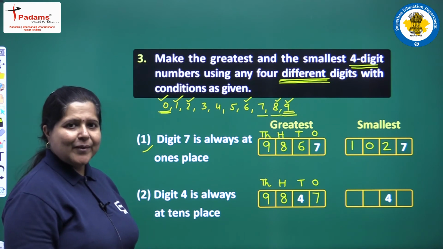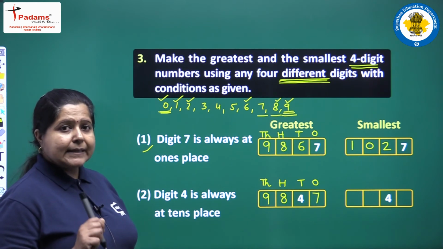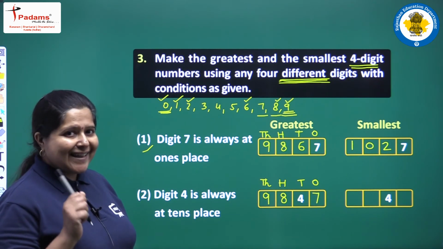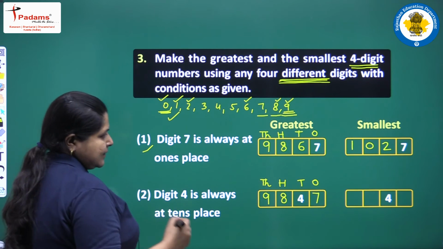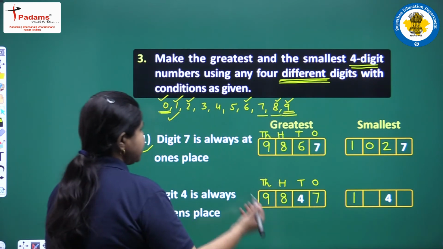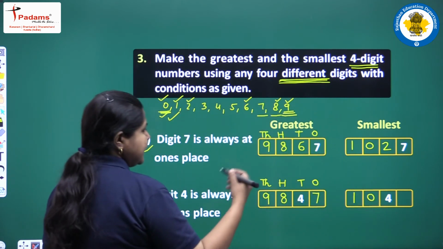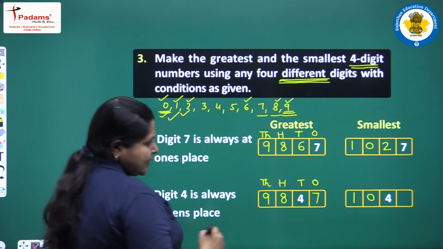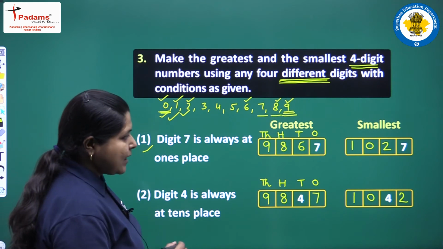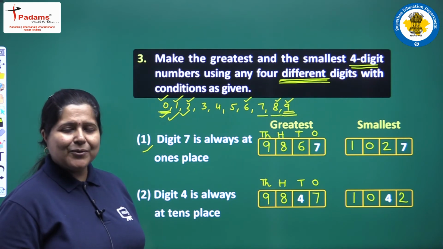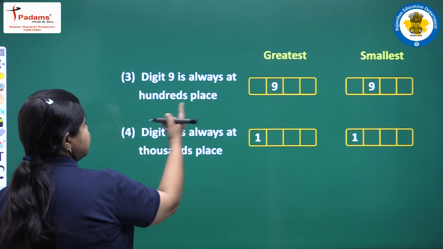9847. Clear to you? Now we will write the smallest number with 4 at tens place. So we will start the number with, yes, not with 0 but with 1. We will start it with 1, write 1 here. Now we can take the number or the digit 0. So we write 0 and then we will take the next smaller digit, which is 2. So the number is 1042. I hope it is clear to you. We take more numbers. Digit 9 is always at hundreds place.